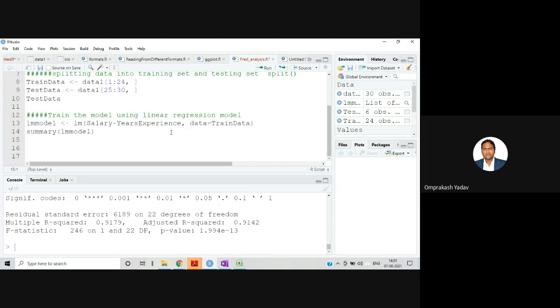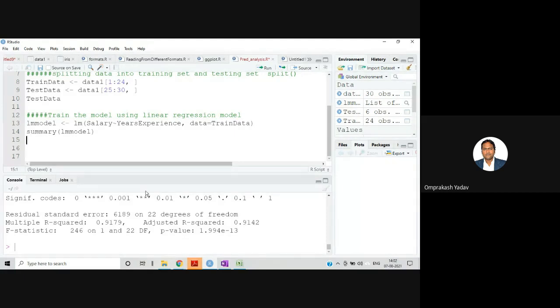But if the application is very critical, like a satellite launch or a medical application, where a person's life is in danger, or where lots of investment is made and the project is for 15-20 years and that may get disturbed, then the accuracy should be very, very high. So here, if you see the R squared value is 91, that means this particular model is 91% accurate, and we can accept this model. Okay, so all of you got this one.